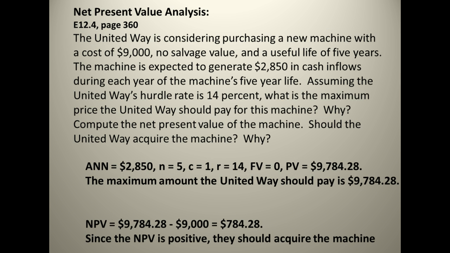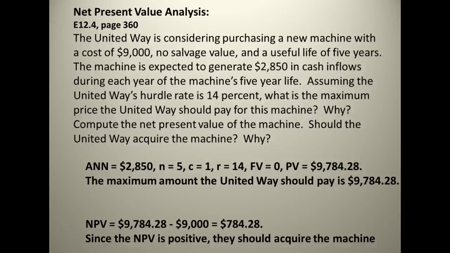Alright, here's one last problem. The United Way is considering purchasing a new machine with a cost of $9,000, no salvage value, and a useful life of 5 years. The machine is expected to generate $2,850 in cash inflows during each year of the machine's 5-year life. Assuming United Way's hurdle rate is 14%, what is the maximum price United Way should pay for this machine? Alright, so this is a slightly different question here.